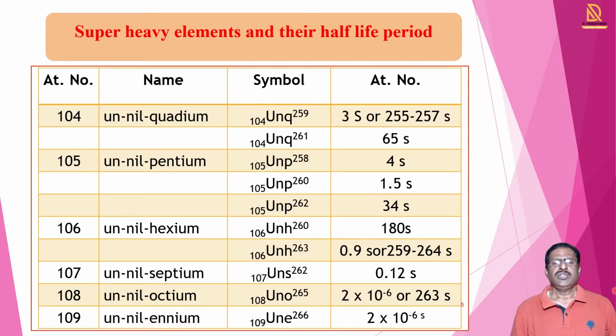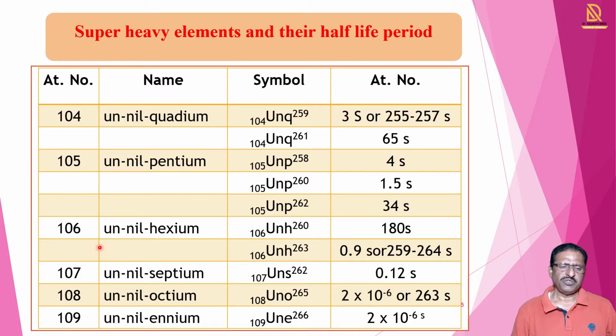Now, in this table, some IUPAC names and their half-life periods are given. For atomic number 104, that is Unq 259, its half-life period is 3 seconds. And for Unq 261, the half-life period is 65 seconds.